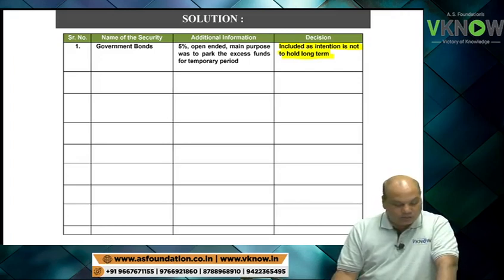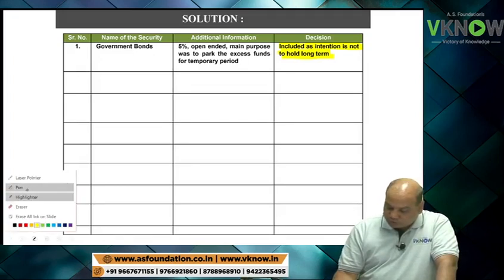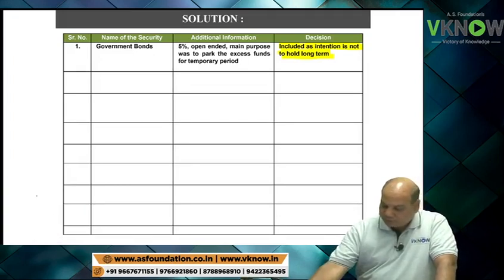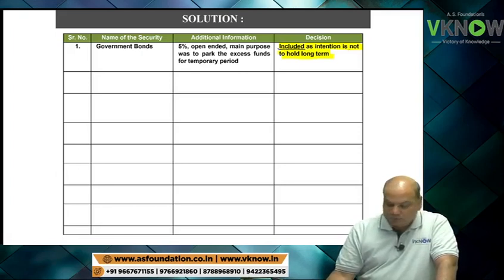So write down the answer below. Below you will find there is a solution given in the notes. So kindly write there: included in cash and cash equivalent, as the intention is not to hold long term.